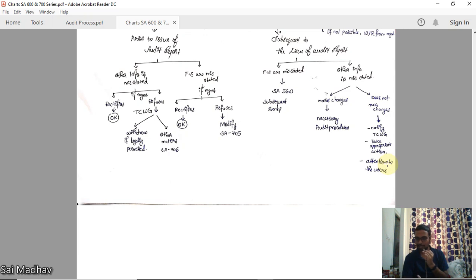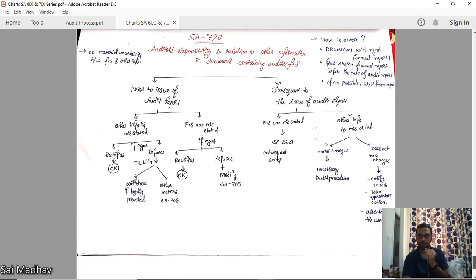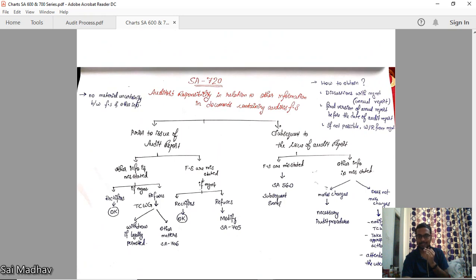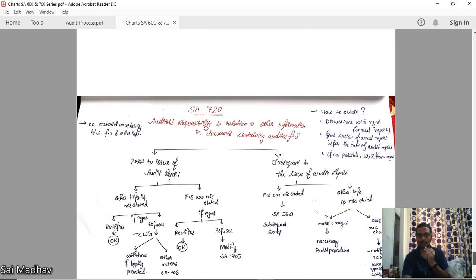For example, in the AGM, the management is disclosing other information which is not correct, which is not in accordance with the financial statements. Then you should bring to the attention of the users that this is not correct and this is correct. Okay, so this is SA 720, the last part of the standard series. With this standard we have concluded all the standards.